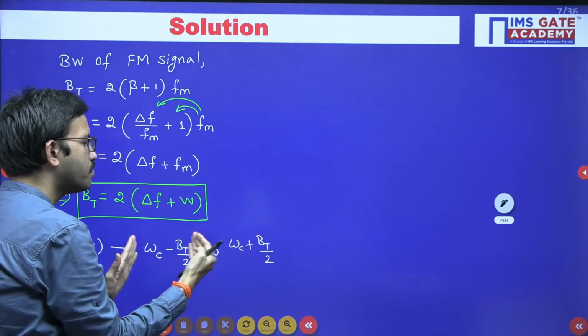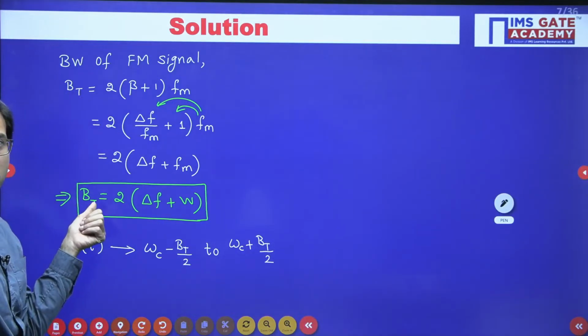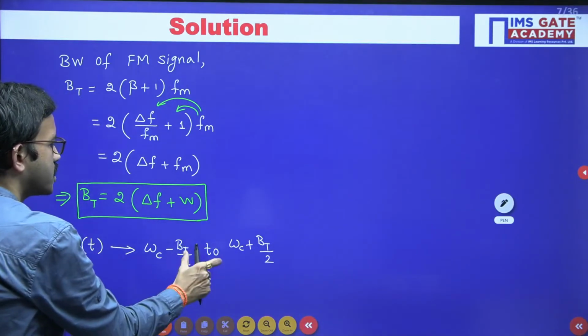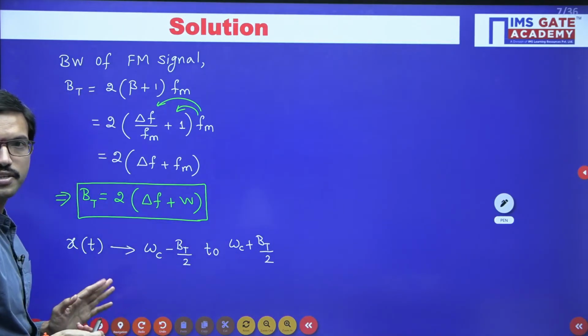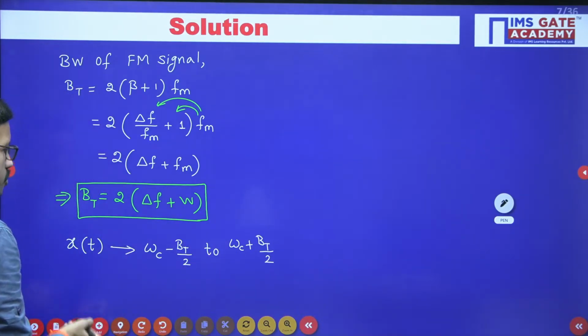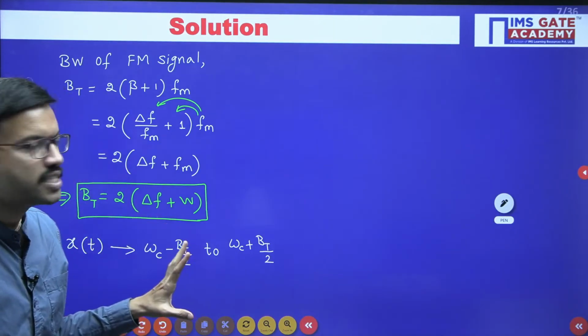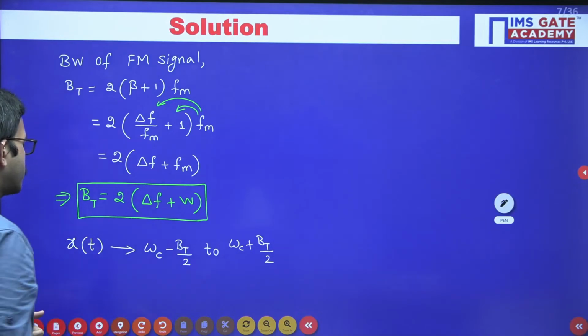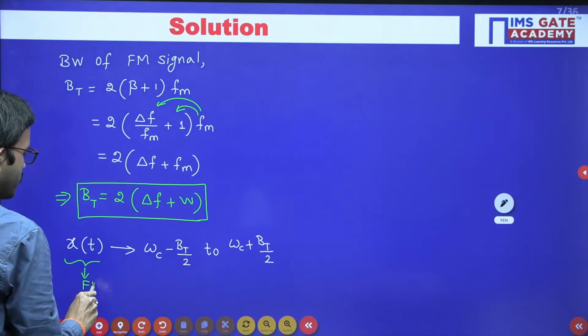When you find the bandwidth from this range of frequencies, you will get bt only. For the timing, I am not drawing the spectrum, but you can easily understand. Up to here, whatever we have discussed is with respect to your FM signal, and that FM signal is your x of t.